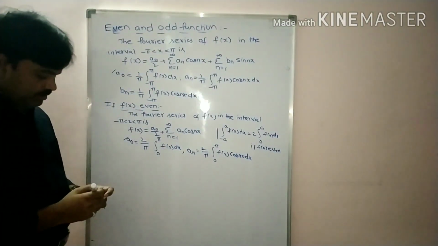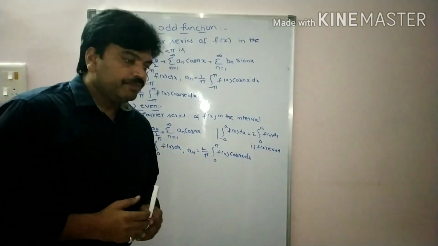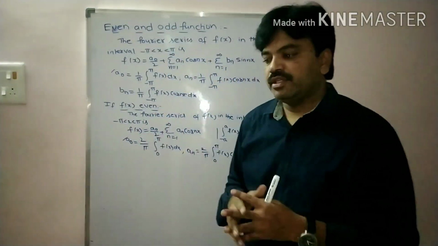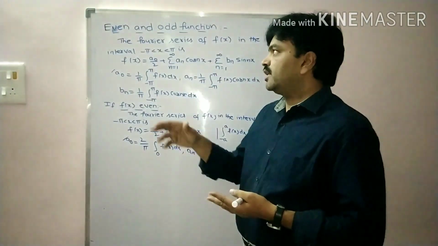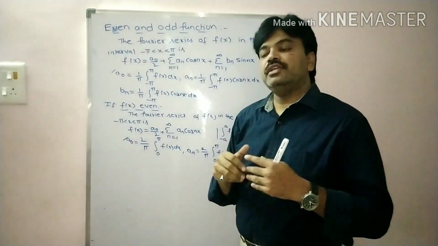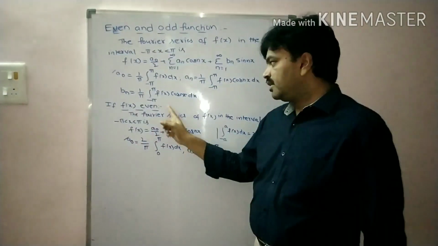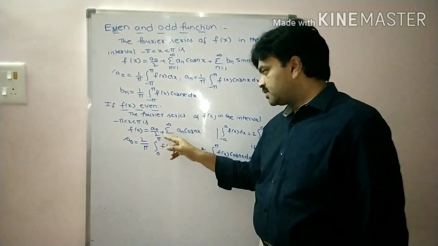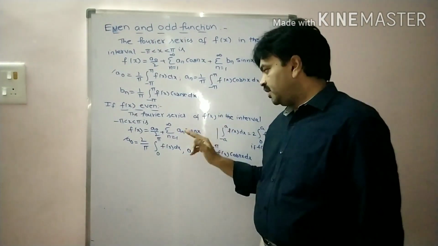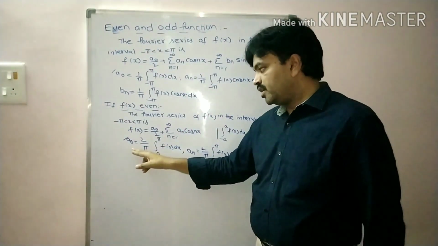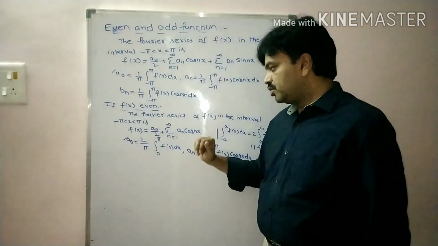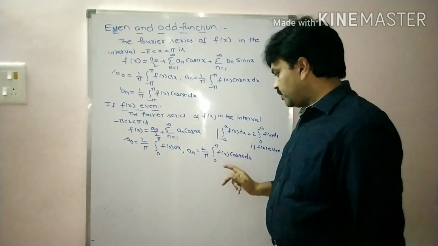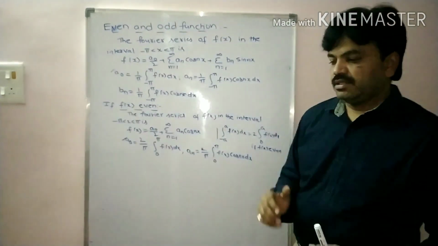Now onwards, we solve the problem by observing whether the given function is even or odd. If it is even, we write the formula directly. f of x is equal to a0 by 2 plus sigma n is equal to 1 to infinity an cos nx. What is a0 value, students? 2 by pi integral 0 to pi f of x dx, and an is equal to 2 by pi integral 0 to pi f of x cos nx dx.